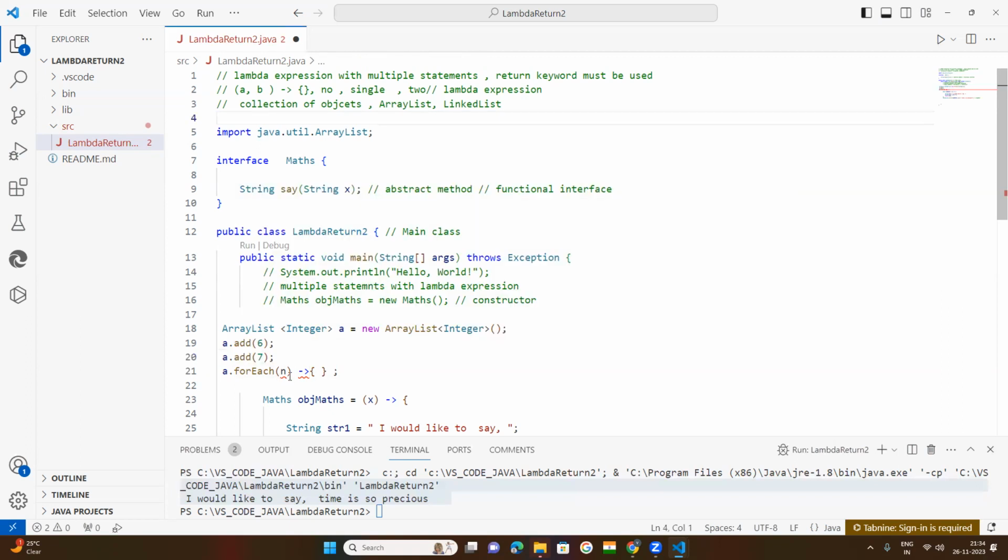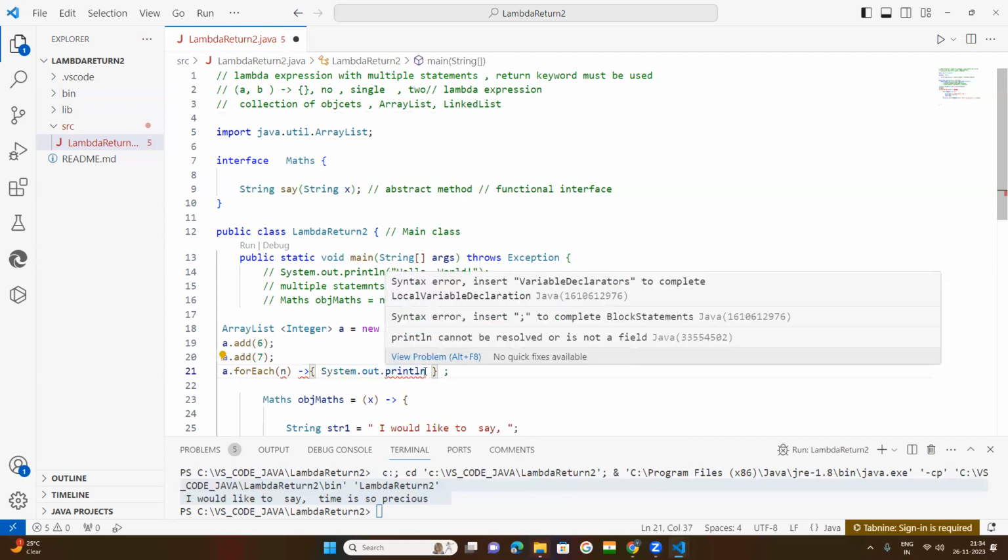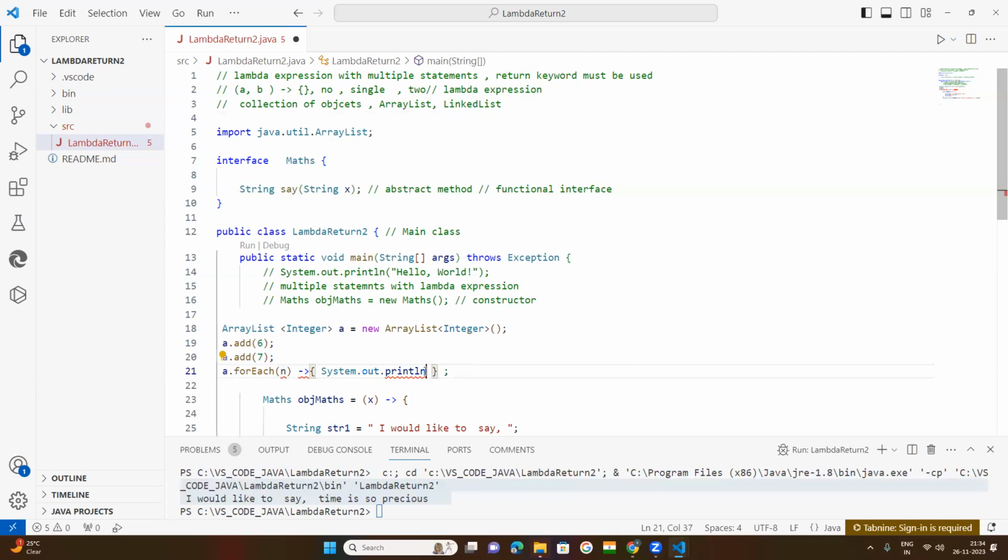this value I have passed here. That is very important. After that, this is the token. Within this I want to put a print statement, let us see, System.out.println. Within this print statement, I need to pass that same n value. After that, it will be terminated. We need to terminate this one. After that, no need here.